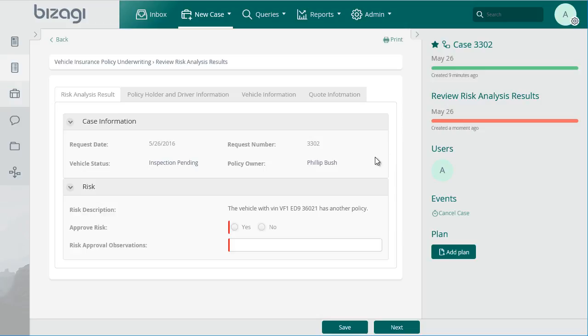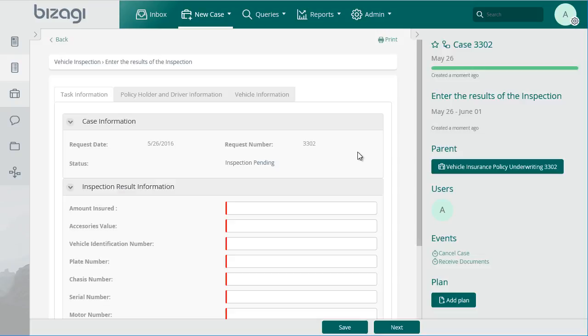The interface that performs this risk analysis consists of verifying the data of the policyholder and the vehicle with the negative lists that the company maintains to determine if the risks are approved, rejected, or require approval of a main agent. As a result of this verification of risks being satisfactory, the process continues with the reception of the essential documents to issue the policy and the inspection when it is a used vehicle.